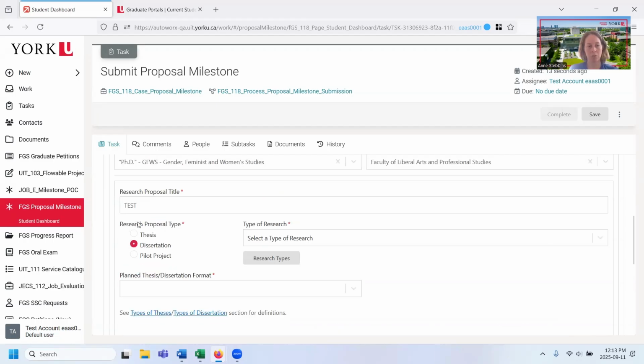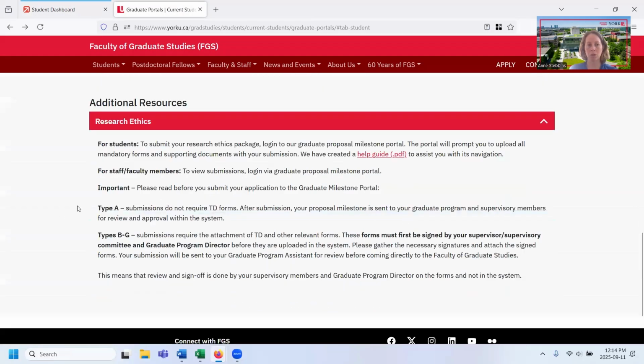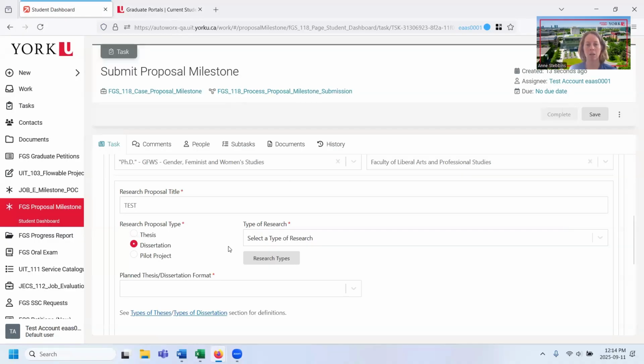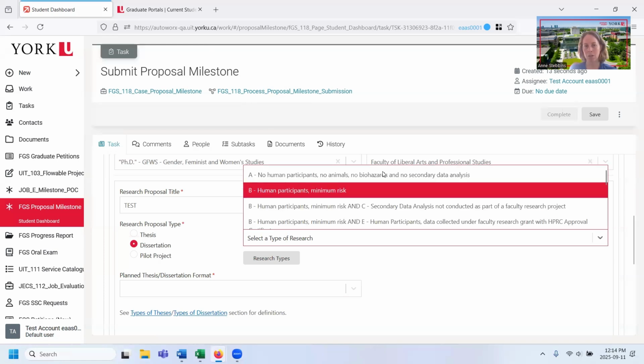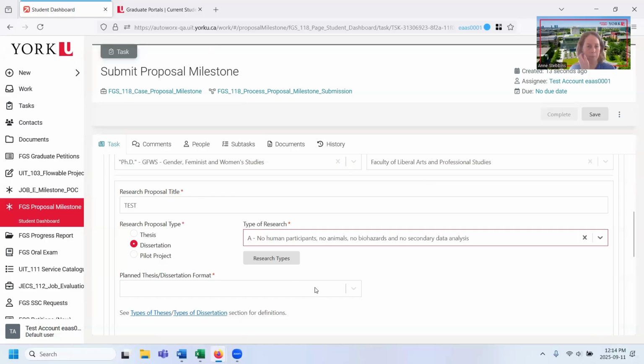And I am a PhD student, so this means that I'm submitting a dissertation proposal. Type of research, if you go back to the proposal milestone section, and if you scroll to the bottom here, you will get some information about the different types of research, the necessary forms, the path that these take. But if I go back in here, I can use the dropdown. And for this one, I'm going to select a type A, which means that I'm not doing research that involves human participants or animals, no biohazards or secondary data analysis. So I'm going to click that.